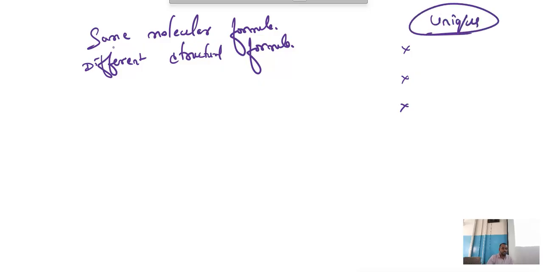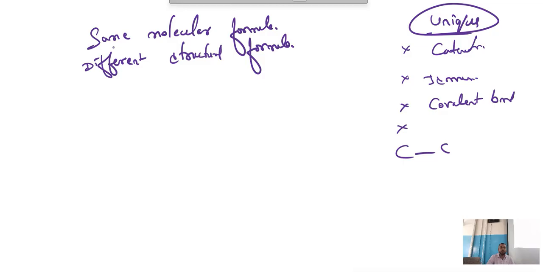The first is carbon has the catenation property. Correct? And carbon has the isomerism property: same molecular formula but different structural formula. And third, when carbon joins carbon, it forms a covalent bond. Now we said this bond is called a covalent bond. So carbon to carbon, it joins with a covalent bond.